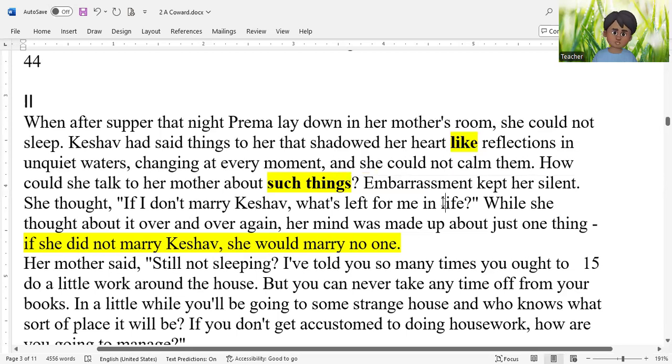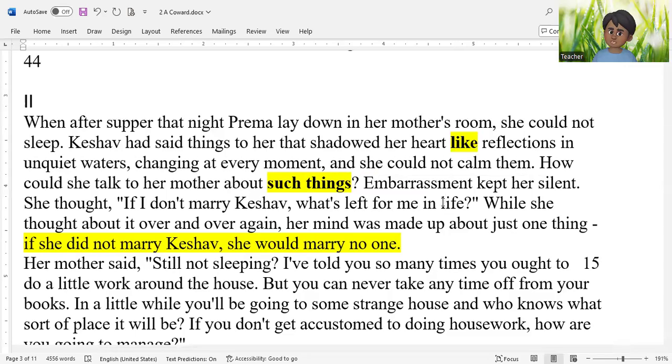Embarrassment kept her silent. Now, this is also important. There is something known as a gender role. Now, look, Prema is embarrassed. Why is she embarrassed? Because do you realize in our traditional families, our parents do not talk about love and sex with children. So, because our parents do not talk openly about love and sex with children, children have hesitation to disclose such topics to their parents. So Prema is feeling shy and embarrassed to talk about her love affair to her mother.